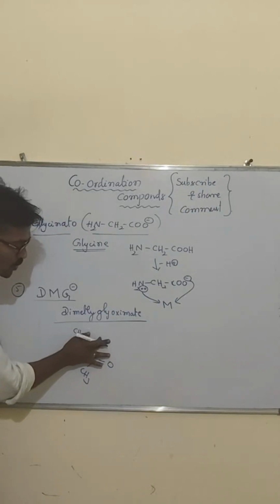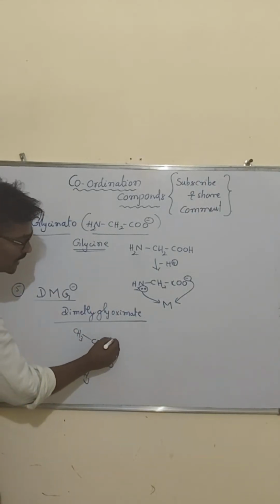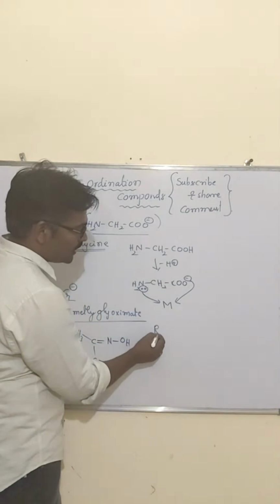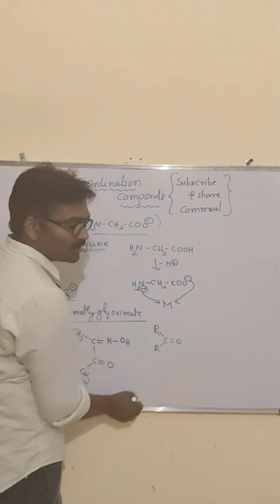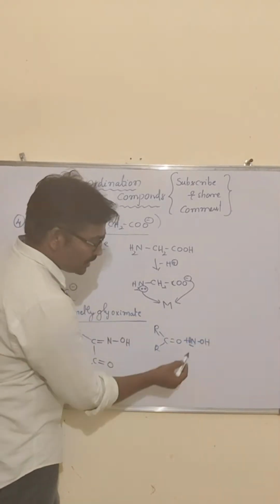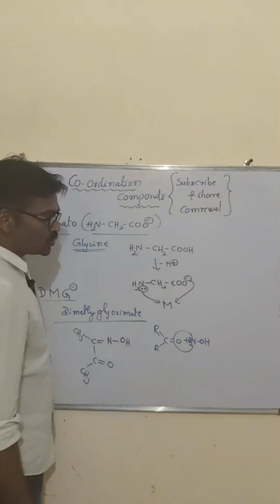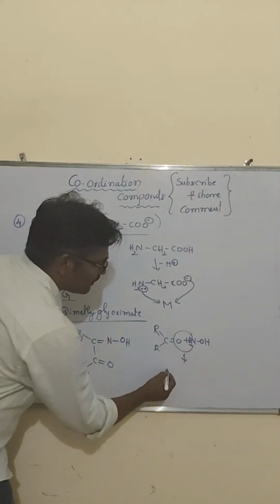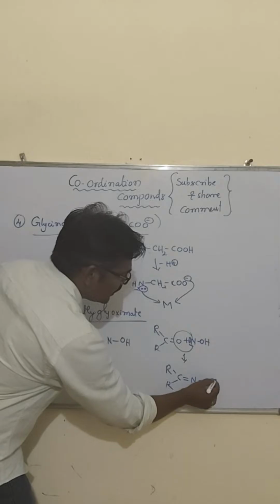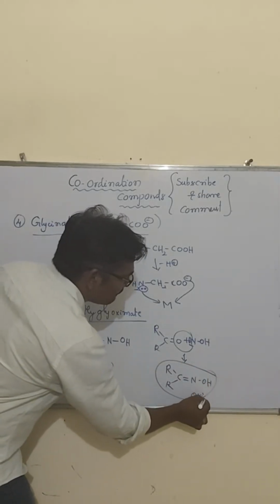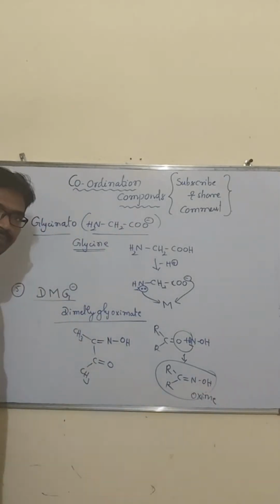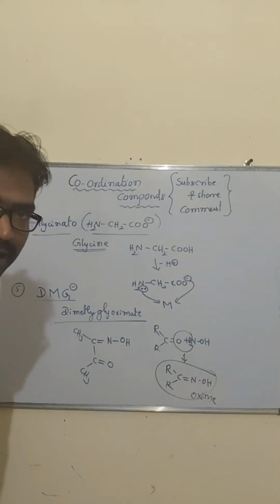In the place of ketone, there is NOH. For example, any one ketone, C double bond O, when it is treated with NH2OH, hydroxylamine, H2O is removed, so what forms? R C double bond NOH. Clear? Understand? We call it oxime. That we call ketoxime because it is from a ketone; if aldehyde, it is aldoxime.